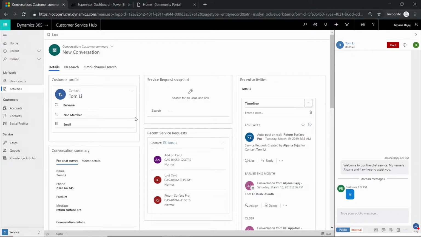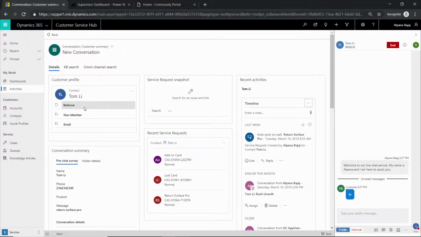The next important thing that as an agent I would do is that I would like to know as much information as possible about the customer, about his issues, and what all aspects are available in the system, so that I know as much information about the customer before dealing with this particular issue. Now, with one click, I can launch the entire Conversation 360, and as you can see, since the system was able to uniquely identify the record, the customer profile information is pre-populated. This is a new form that we have specially developed for Omnichannel Engagement Hub, but it is built on top of all the core capabilities of CRM.